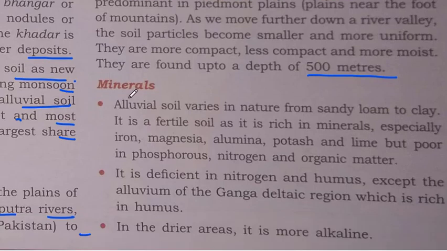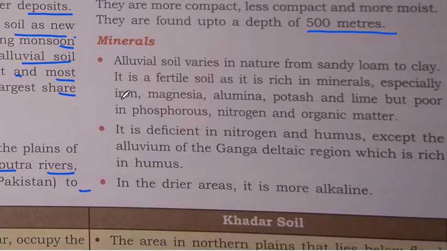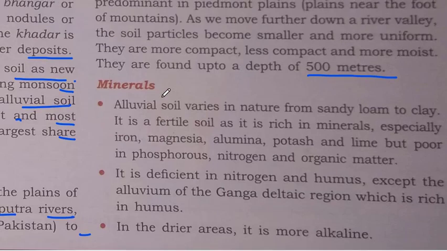Minerals. Alluvial soil varies in nature from sandy loam to clay. So these alluvial soils vary in nature, meaning in the upper part we have seen that they are sandy. So they vary from sandy loam to clay. It is fertile soil as it is rich in minerals, especially iron, magnesium, alumina, potash, and lime, but poor in phosphorus, nitrogen, and organic matter.